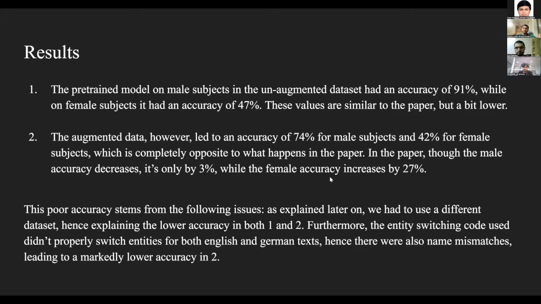Now, this poor accuracy stems from the following issues. As I explain later on, we had to use a different data set, which the pre-trained model was not trained on, which will explain the lower accuracy in both the regular data set and the augmented data set. And when we use the entity switching code, it doesn't properly switch the entities, which I'll explain later on. And so we were left with a lot of name mismatches, which led to a much lower accuracy in the augmented data set. Next slide.